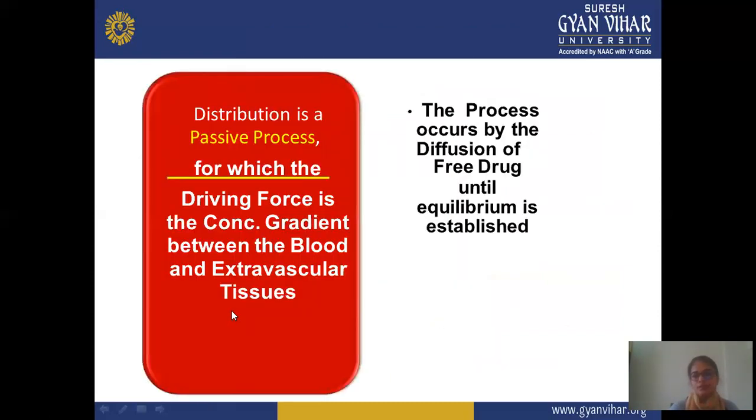Next, distribution is a passive process for which the driving force is the concentration gradient between the blood and extracellular fluid. This means distribution is mainly a passive process, and it mainly depends on the concentration gradient from blood to extracellular fluid. The process occurs by the diffusion of free drug until equilibrium is achieved. This process continuously takes place until equilibrium is achieved, or the concentration of the drug has reached the particular site.